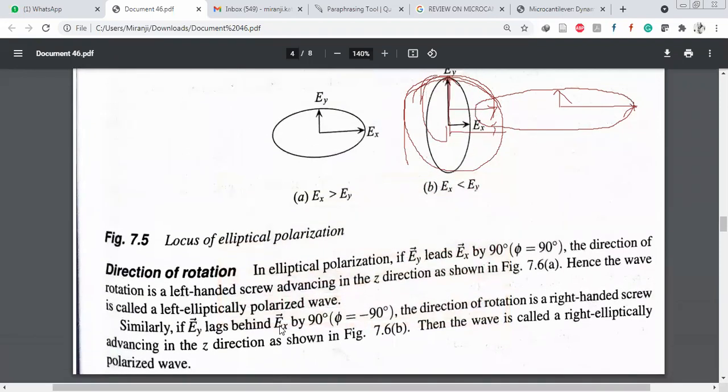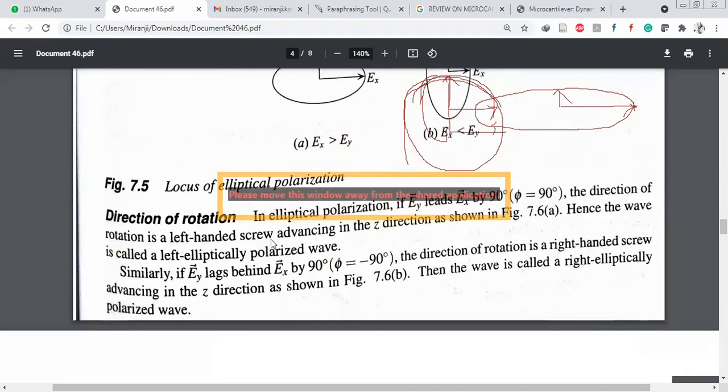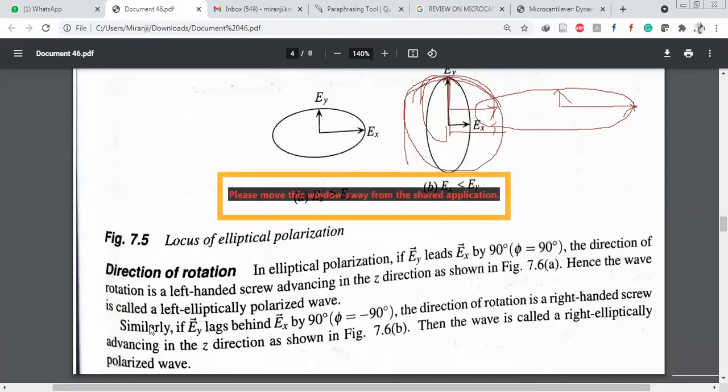Okay, again, direction of rotation. In elliptical polarization, if Ey leads Ex by 90 degrees, the direction of rotation is that of a left-handed screw advancing in the z direction. Hence the wave is called a left elliptically polarized wave.